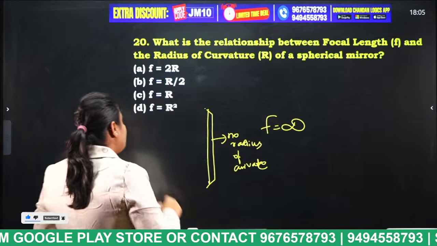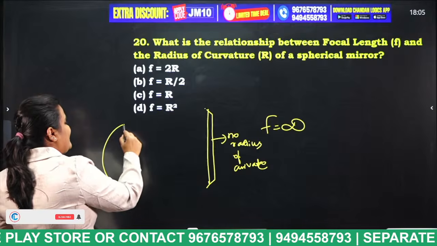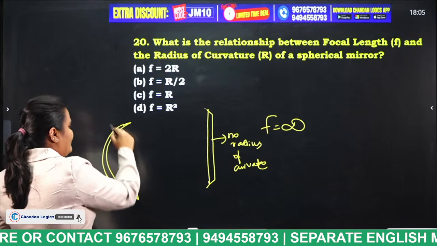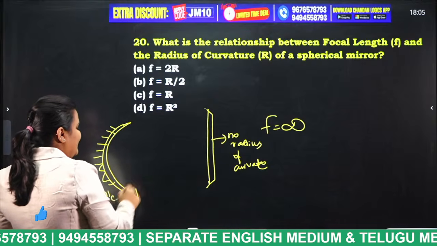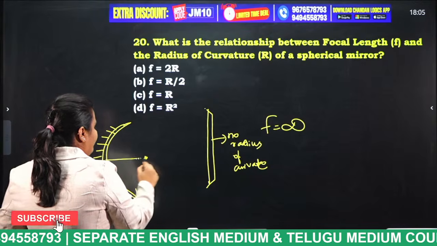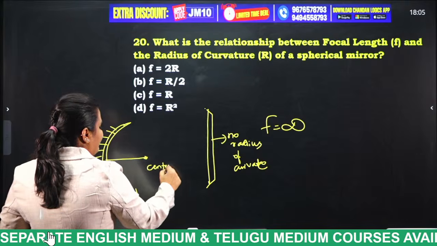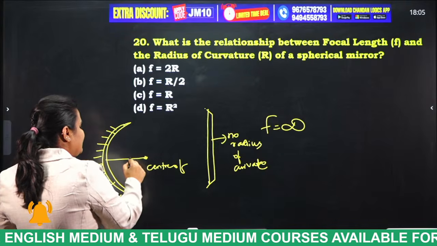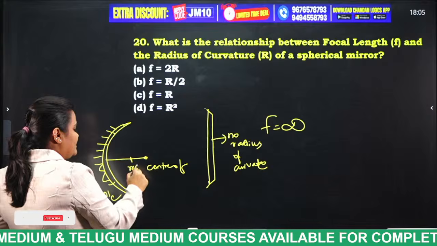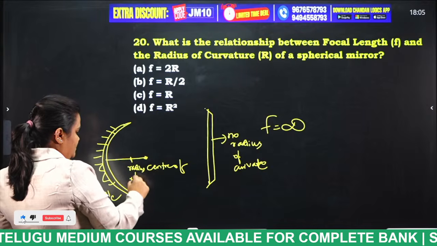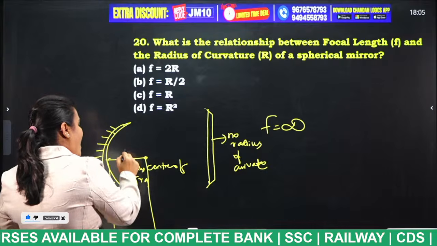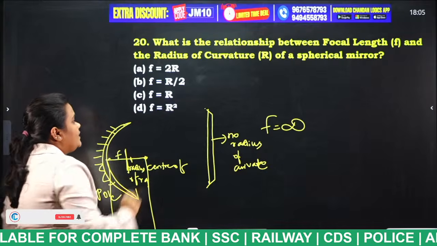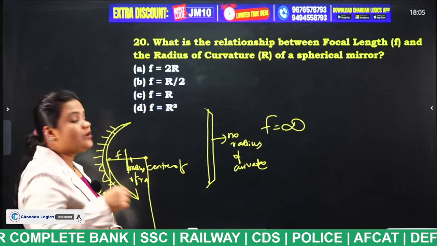Okay, for the spherical mirror, this is the pole, right? So imagine this is the pole and the center is considered as the center of curvature, and the distance to it is considered as the radius of curvature, right? Then half of it is considered as the focal length. Now tell me what is the answer? F is equal to R by 2.